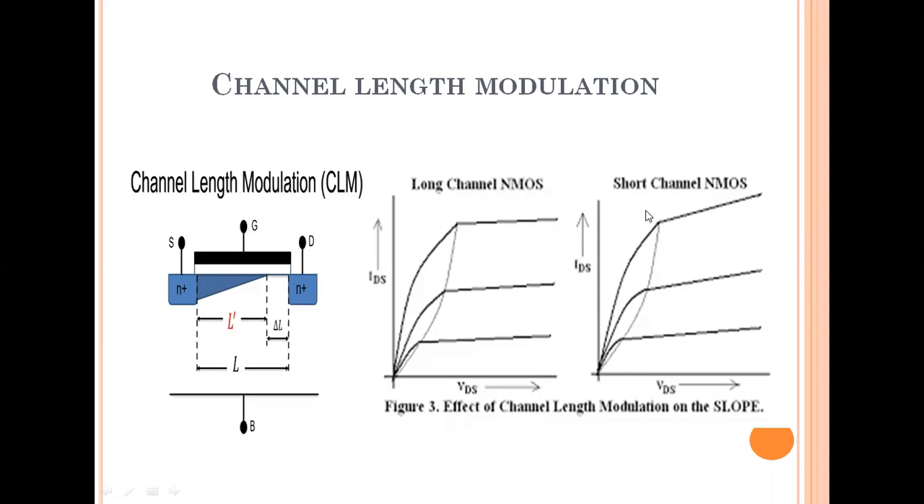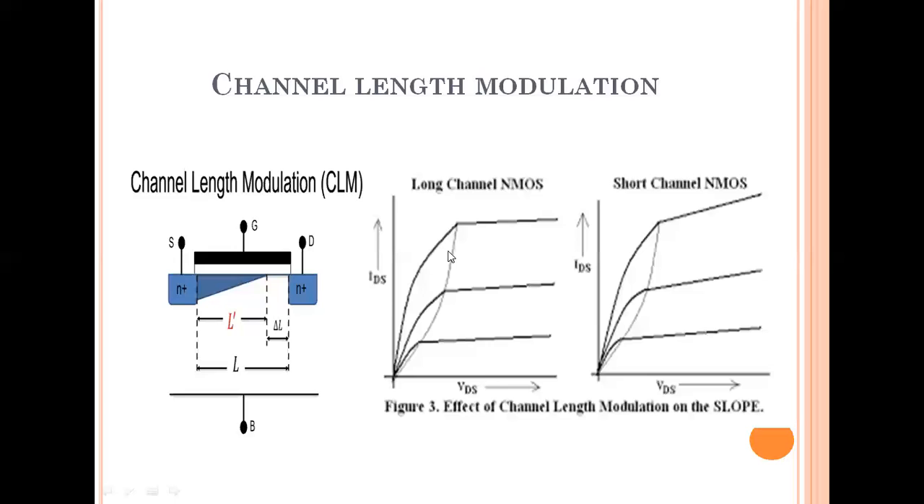But practically, if there is any modification of the channel, scaling down the size of the channel of the transistor, a slope will occur with this increase of VDS. So there is the early voltage. One point we get on the VDS axis is minus VA, which is called the early voltage.